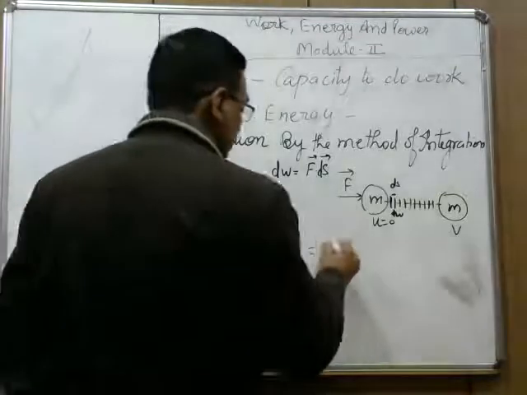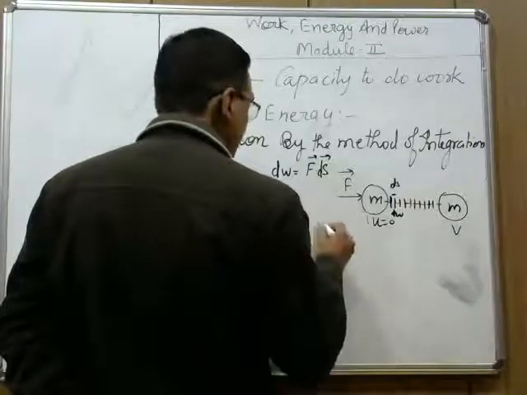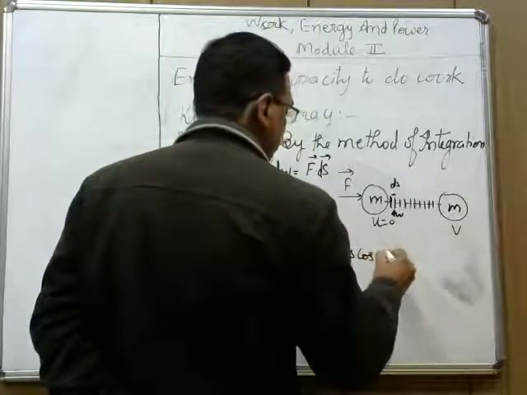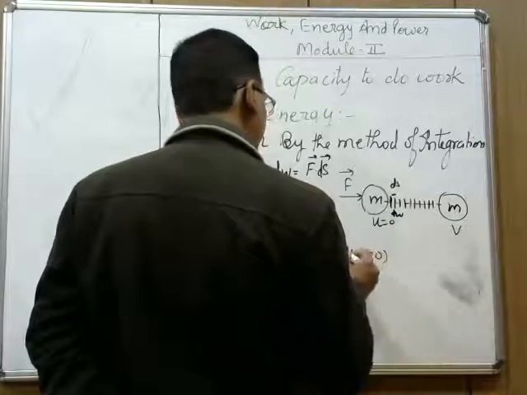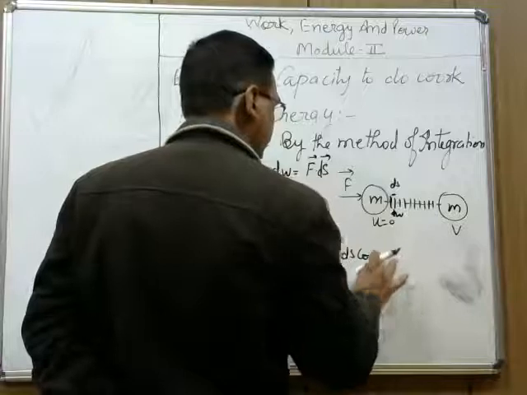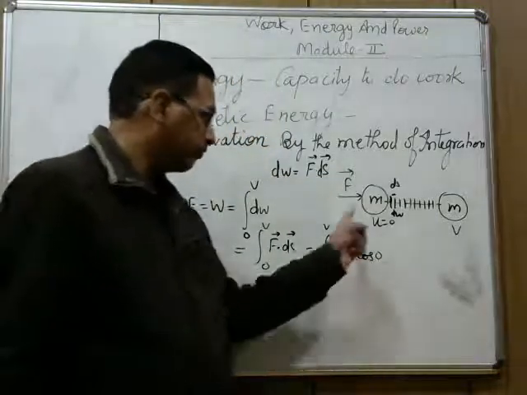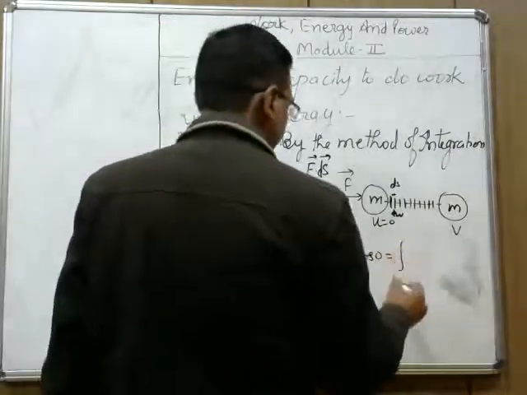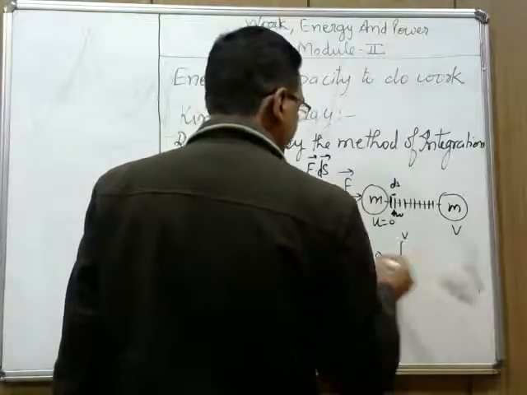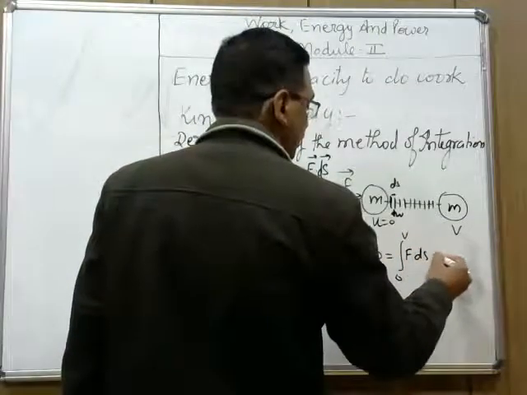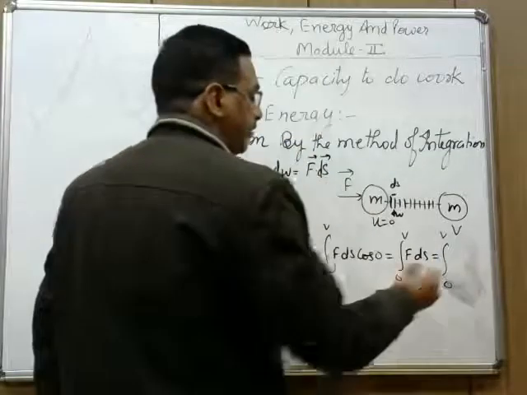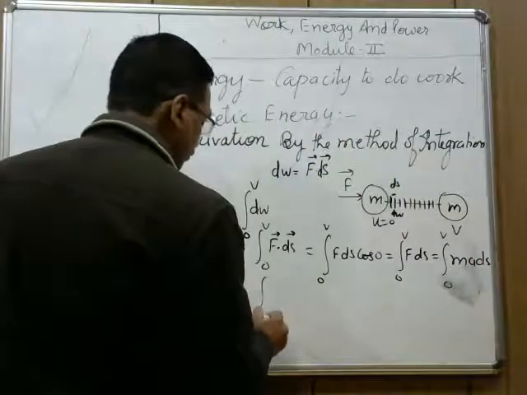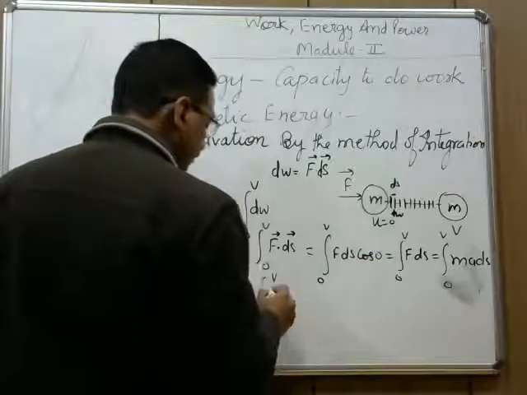Now this f into ds is the scalar product. By the definition of scalar product, it is f ds cos 0, because force and displacement are both in the same direction, so cos 0 is 1. So basically this is the integral from 0 to v of f ds. Now further, f equals ma, so this is ma into ds.